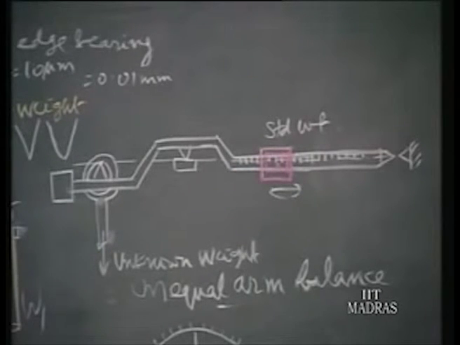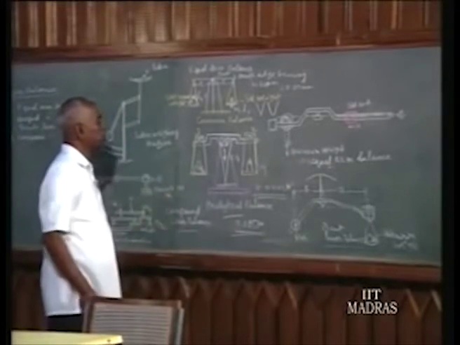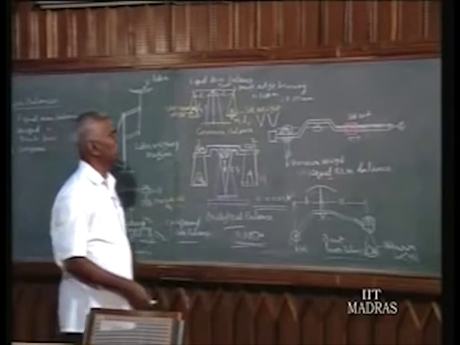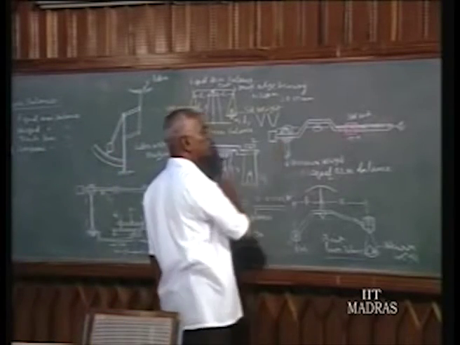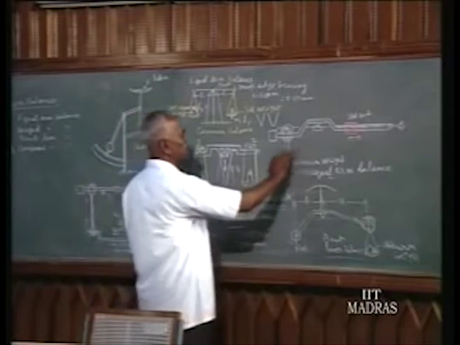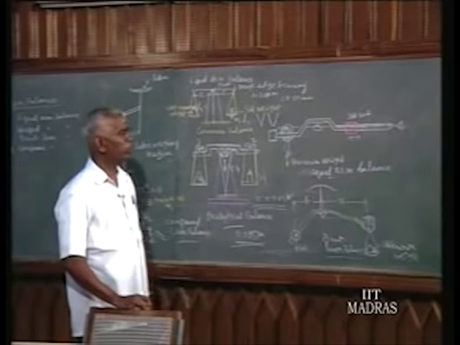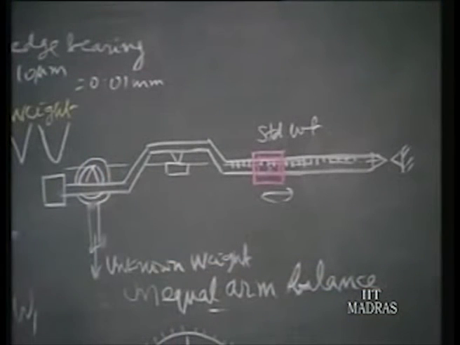The one advantage here is that in the equal arm balance, the unknown weight and the standard weight should be equal. So we should have standard weights up to the full range we could reach. But here, by having a smaller weight, we can compare a larger weight. The problem here is we have to move this and then find the weight. So sometimes we may not like to do that motion. The moment we put the load, we want to have the reading.